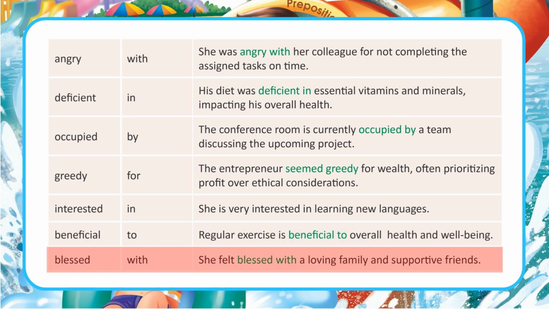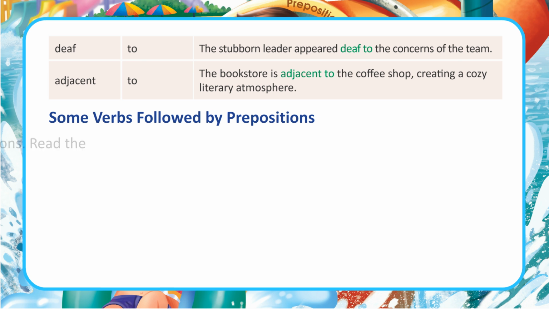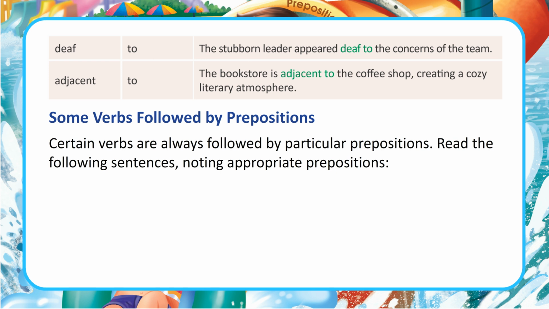Blessed, with. She felt blessed with a loving family and supportive friends. Deaf, to. The stubborn leader appeared deaf to the concerns of the team. Adjacent, to. The bookstore is adjacent to the coffee shop, creating a cozy literary atmosphere. Some verbs followed by prepositions. Certain verbs are always followed by particular prepositions.